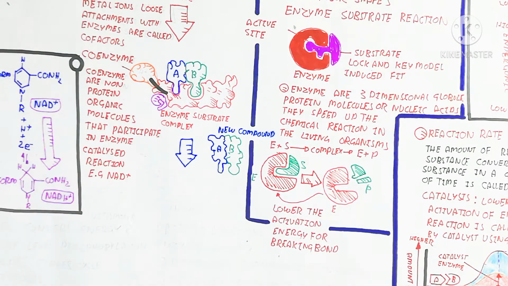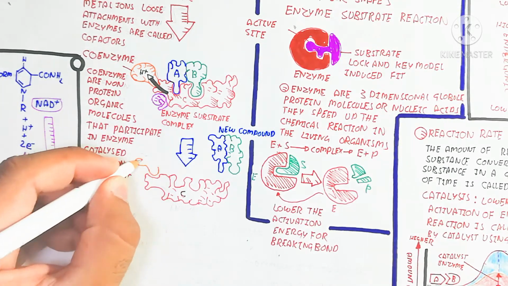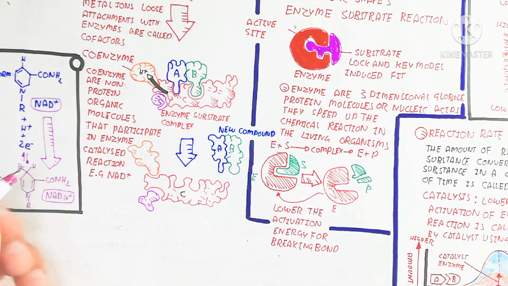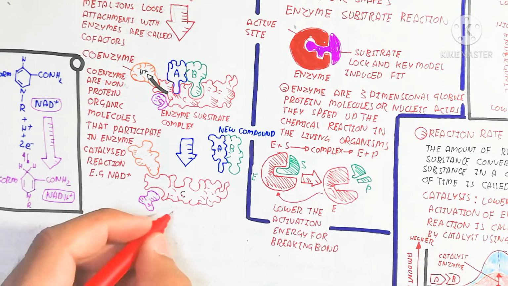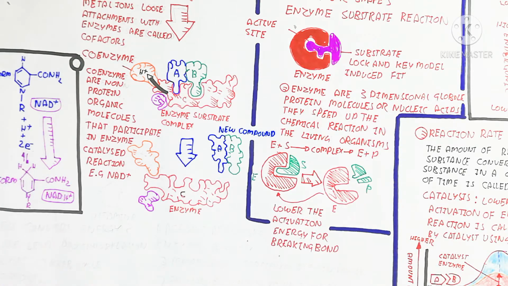And basically vitamin B is required to produce NAD plus. Vitamin B is the helper enzyme, or coenzyme, which is used to produce NADH from NAD plus.